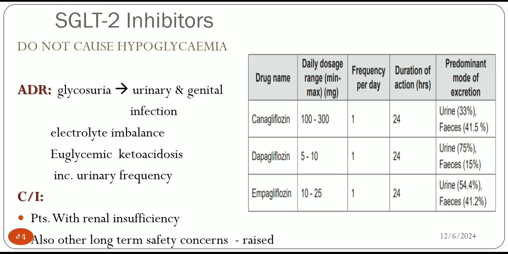It also has a cardioprotective effect. It also does not cause hypoglycemia. The ADRs are glycosuria, and glycosuria leads to urinary and genital infection, electrolyte imbalance and increased urinary frequency. It is contraindicated in renal insufficiency patients. And these are the drugs of this class, with their frequency, dose and duration.